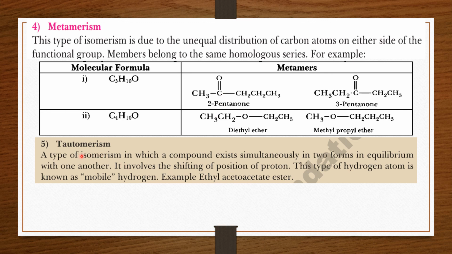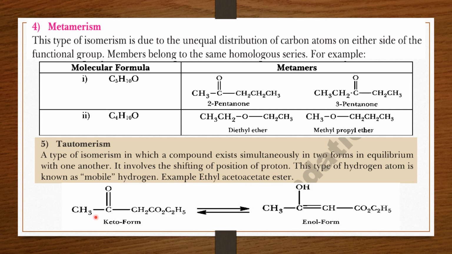Next is tautomerism. Tautomerism is a type of isomerism in which a compound exists simultaneously in two forms in equilibrium with one another, and it is a simple shifting of a proton. You can see here the example of ethyl acetoacetate. In this you can see one hydrogen or one proton is shifted from this carbon atom to this oxygen.